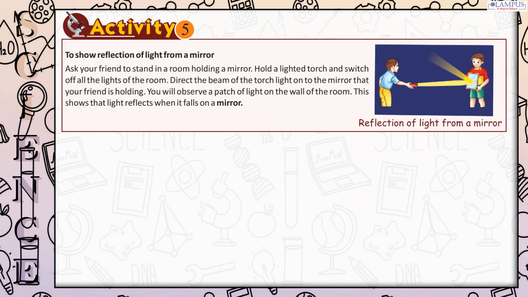Activity 5. To show reflection of light from a mirror. Ask your friend to stand in a room holding a mirror. Hold a lighted torch and switch off all the lights of the room. Direct the beam of the torch light onto the mirror that your friend is holding. You will observe a patch of light on the wall of the room. This shows that light reflects when it falls on a mirror. Reflection of light from a mirror.